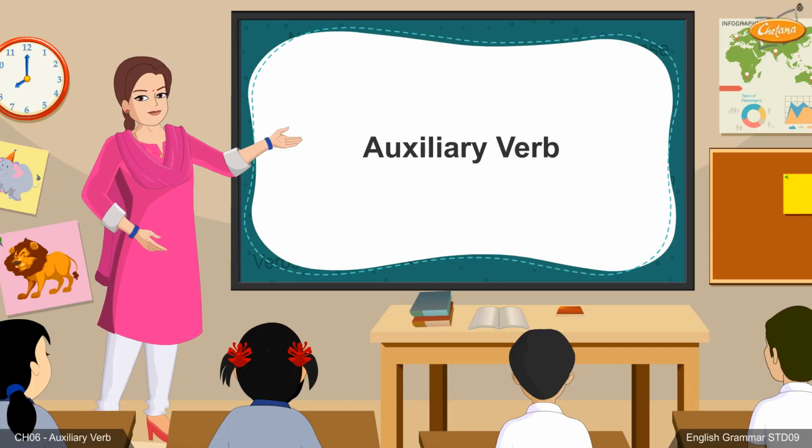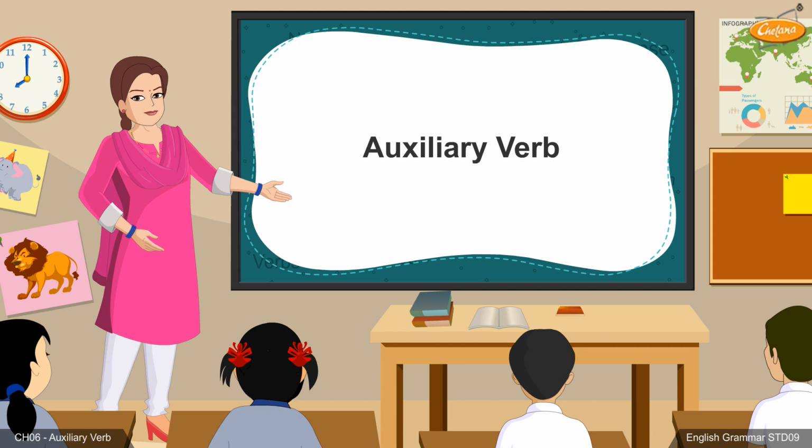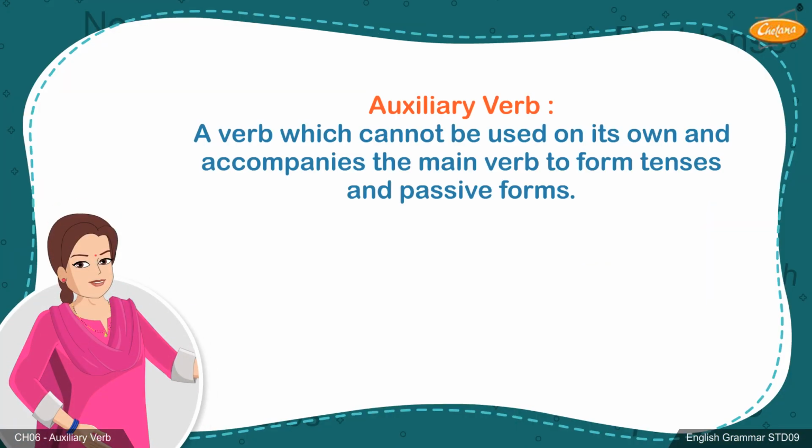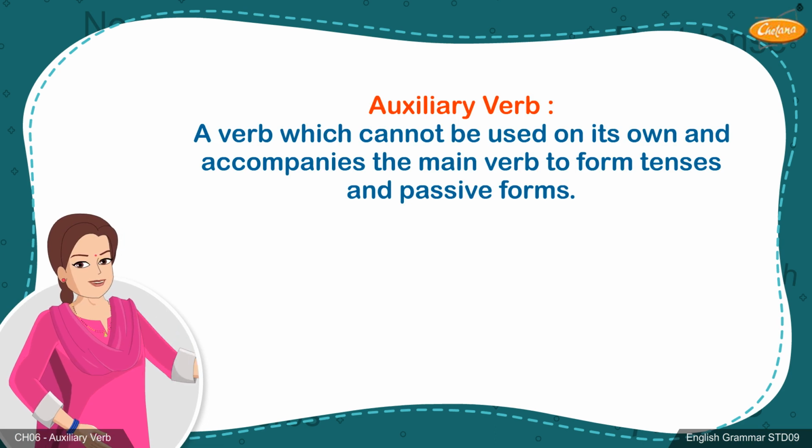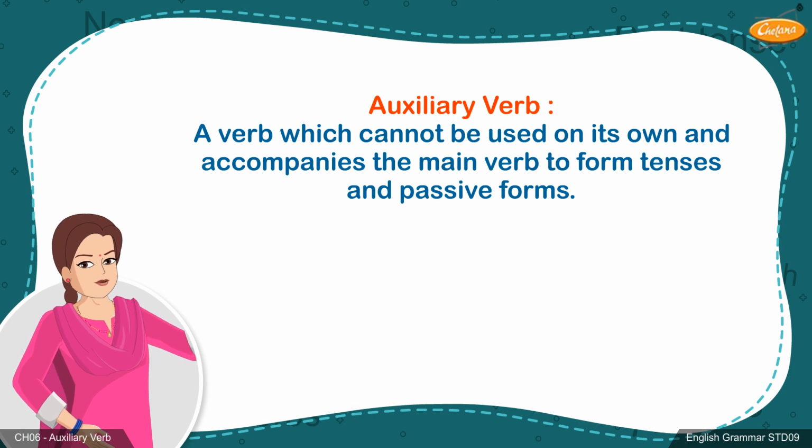Dear learners, today we'll be learning about auxiliary verbs. An auxiliary verb is a verb which cannot be used on its own. It adds functional or grammatical meaning to the clause. An auxiliary verb always accompanies the main verb to form tenses and passive forms.